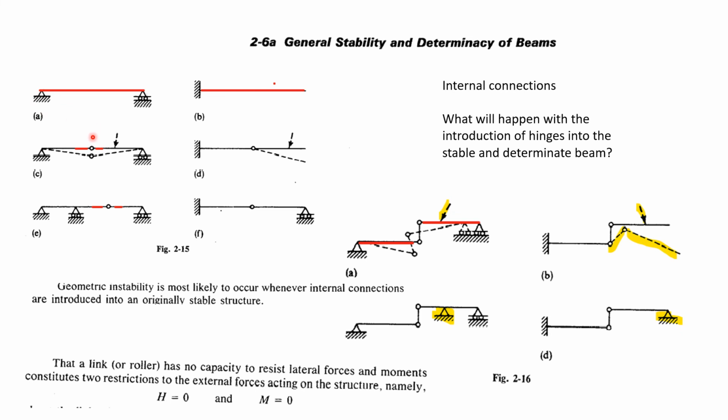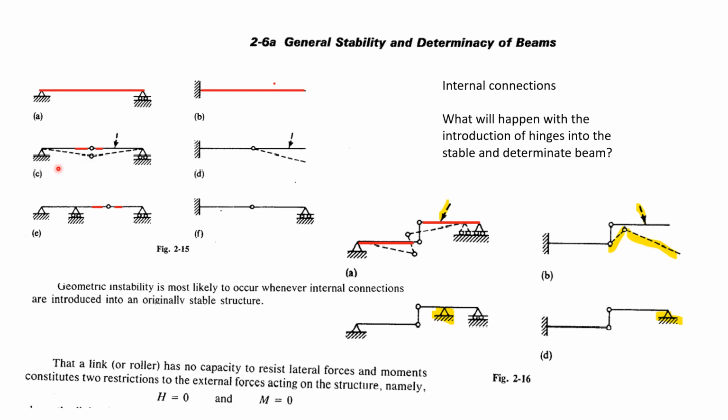Now let us investigate what will happen if a certain connecting device is inserted in the beam. Let us suppose that a hinge is introduced into a statically stable and determinate beam.